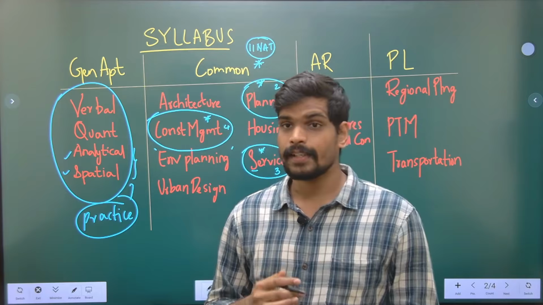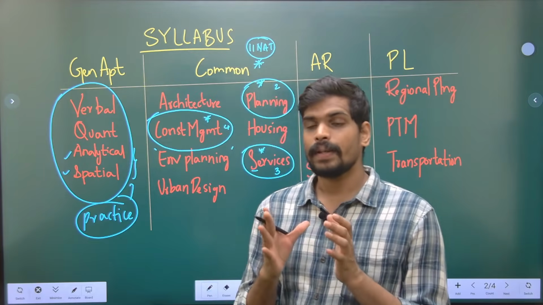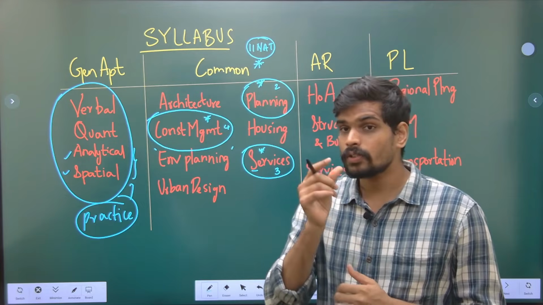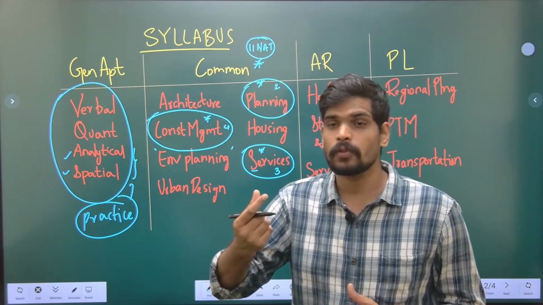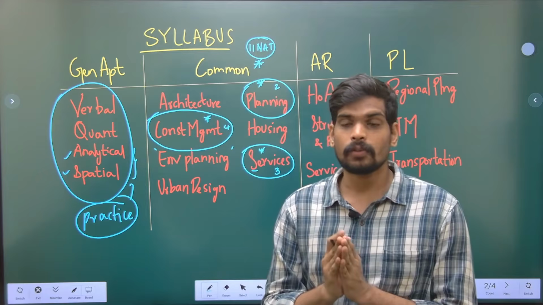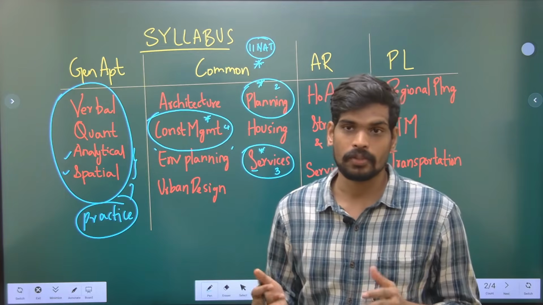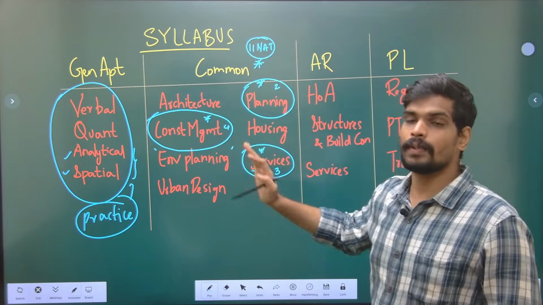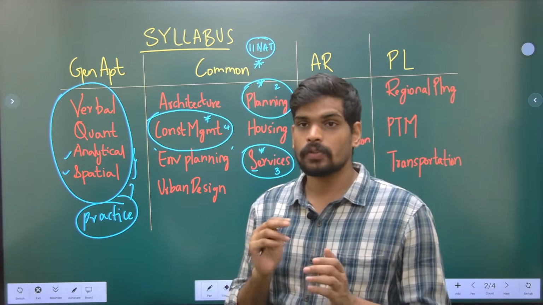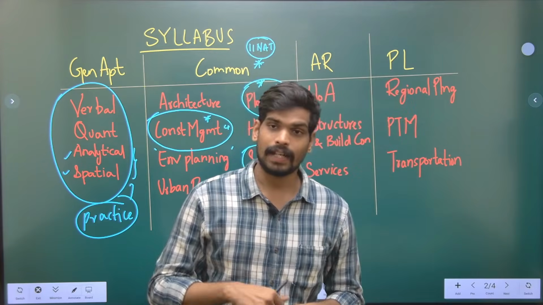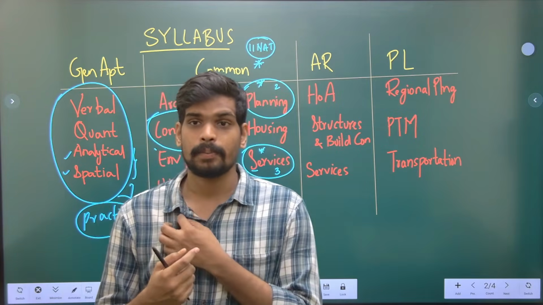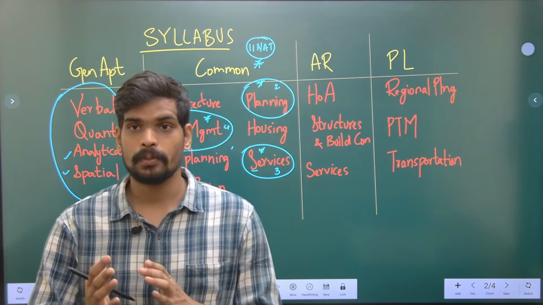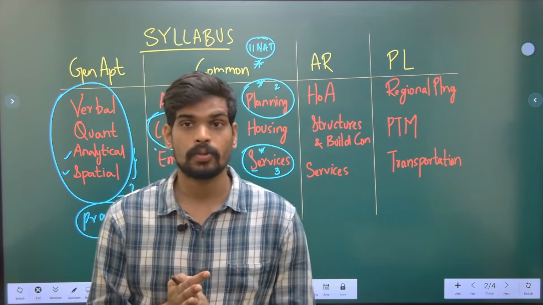It is not necessary that the same distribution will be followed, but there's not much flexibility with respect to numerical topics considered in the common part. So try to understand that. Understanding these minute crucial aspects is very important in the course of your preparation, and in fact before your preparation, so that you can target those subjects accordingly. So that is about the importance of the numerical part in the common portion. Identify those strong areas and have a special emphasis on them. Other than that, analyze last year's paper and look into what type of theory questions have been asked, and accordingly plan your study of the theory portion as well.